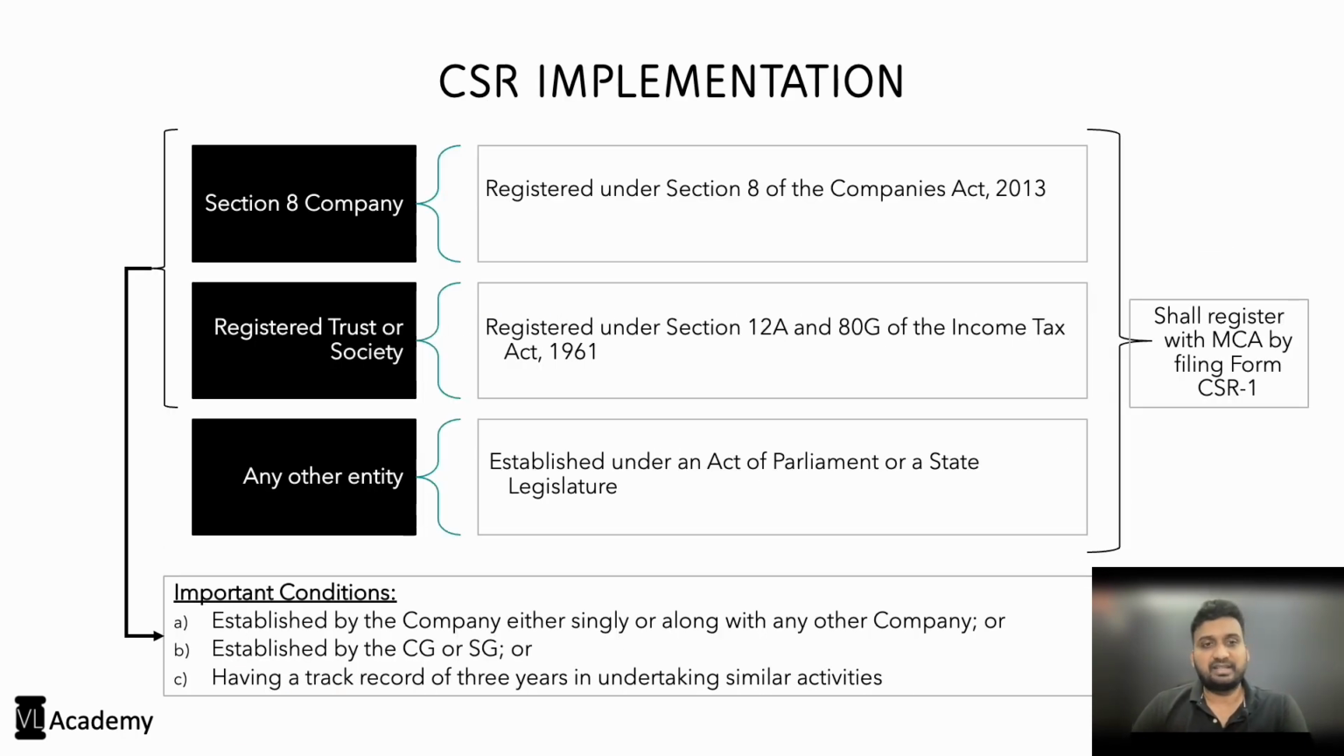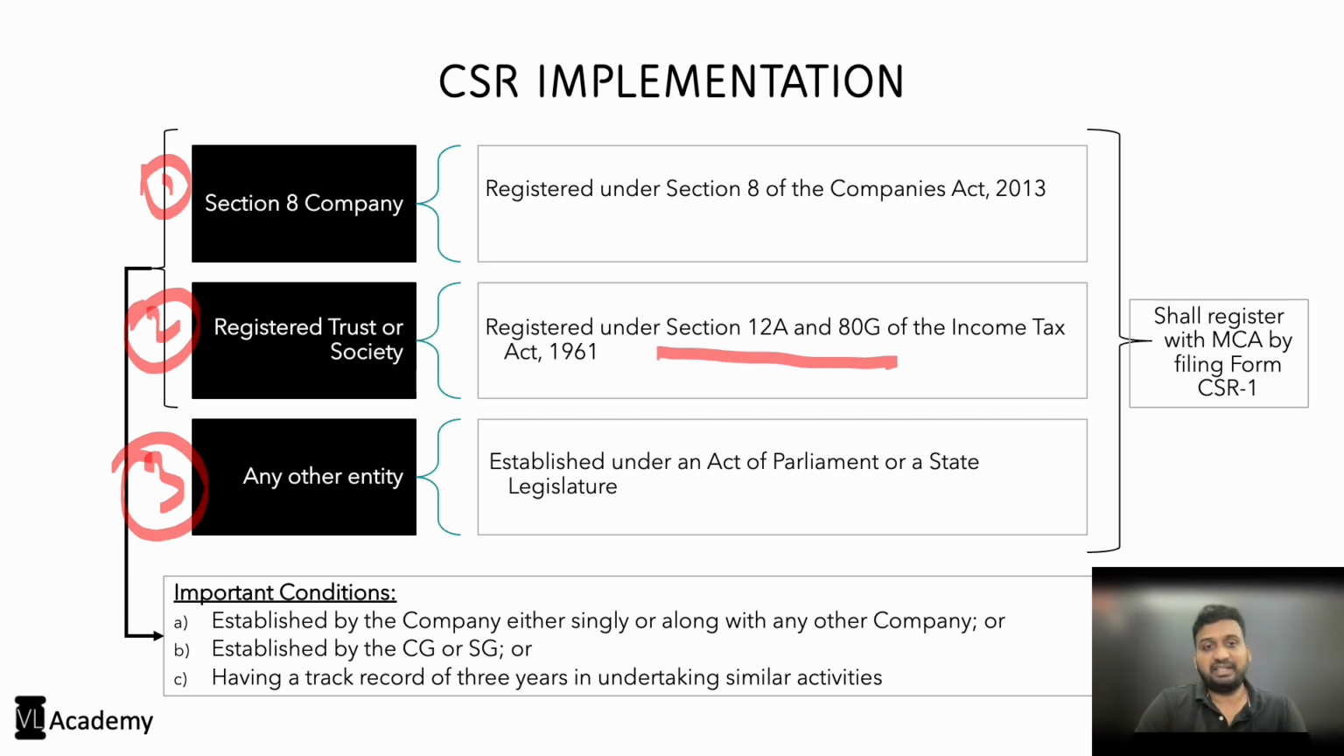Now let us quickly understand the implementation point. CSR activities can be implemented through either a Section 8 company or a registered trust or society or any other entity, right? With respect to a Section 8 company, it shall be a company registered under Section 8 of the Companies Act 2013. With respect to a registered public trust or society, it shall be registered under Section 12A and 80G of the Income Tax Act 1961.